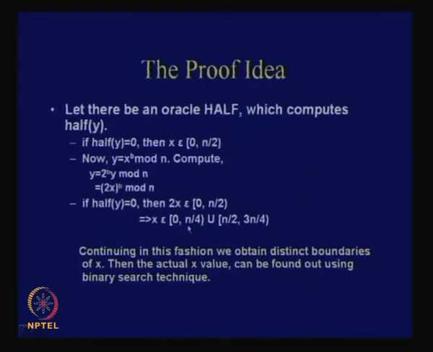So what does it mean? That x will either lie between 0 and n by 4, or it will lie between n by 2 and 3n by 4. Why n by 2 and 3n by 4? This is clear, right? 0 and n by 4, the first part is clear. If it is 0 to n by 2, then straight away division gives you n by 4. The other is also quite easy, because you multiply n by 2 with 2, you get n. You multiply 3n by 4 with 2, you get 3n by 2, but you are taking modulo n, right? So therefore it lies in the first half, right?